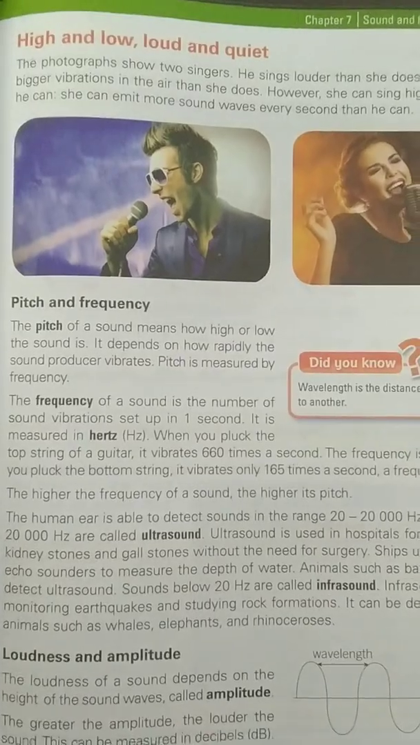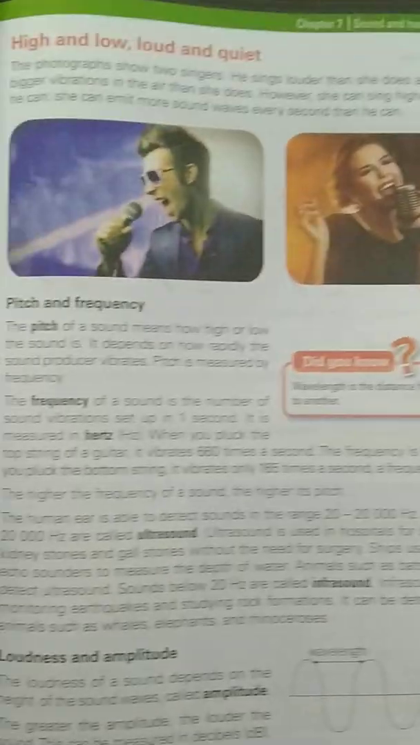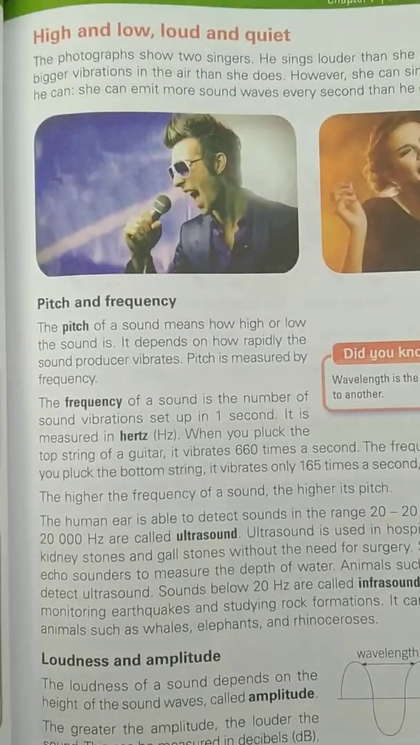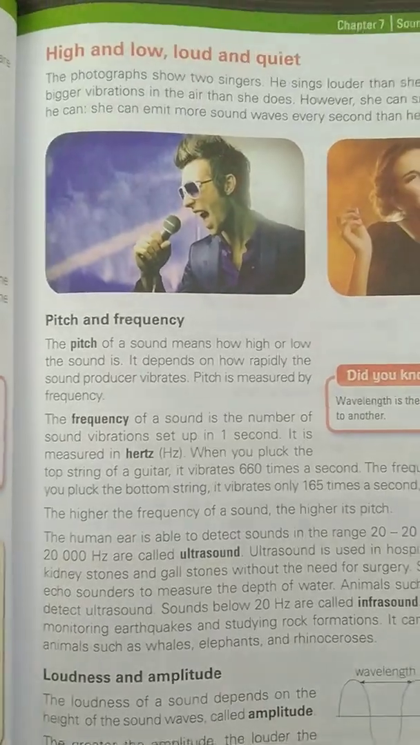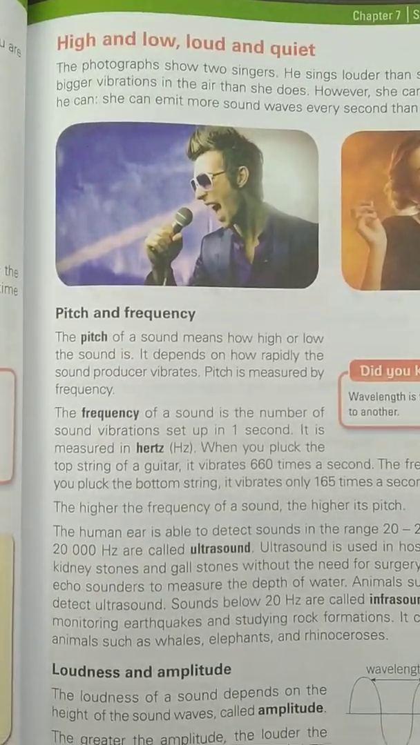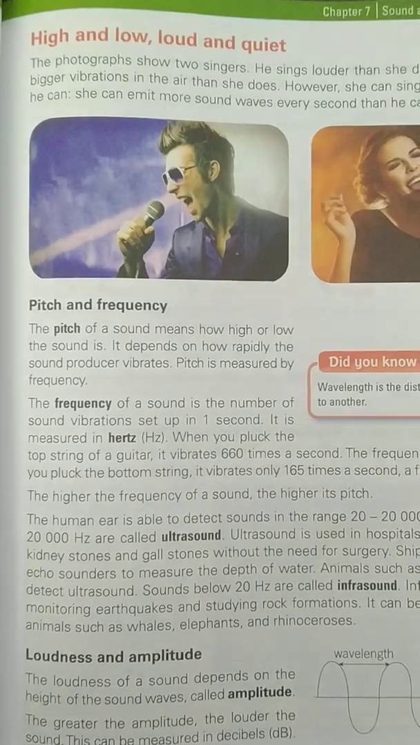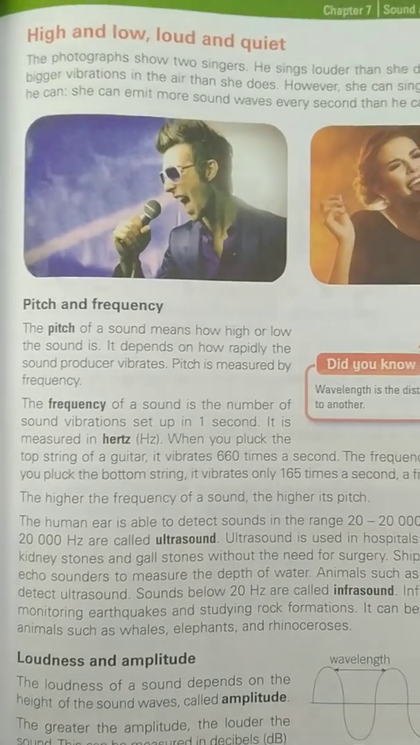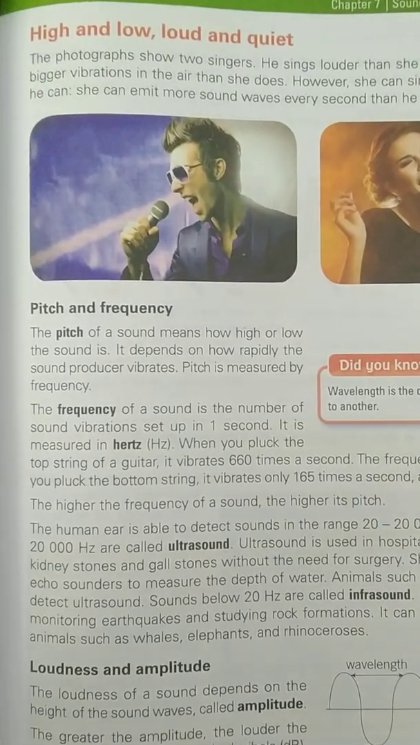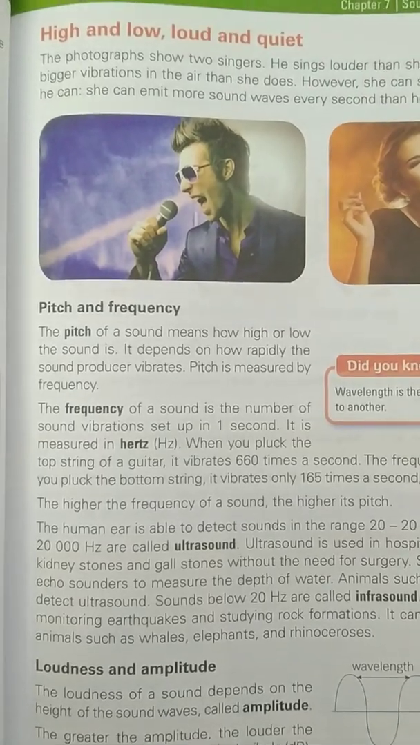Then animals such as bats and dogs can detect ultrasound. Any sound which is below 20 hertz we are calling infrasound, and we are using this infrasound for monitoring earthquakes and studying rock formation. Some animals can also detect it, which are whales, elephants, and rhinoceros.